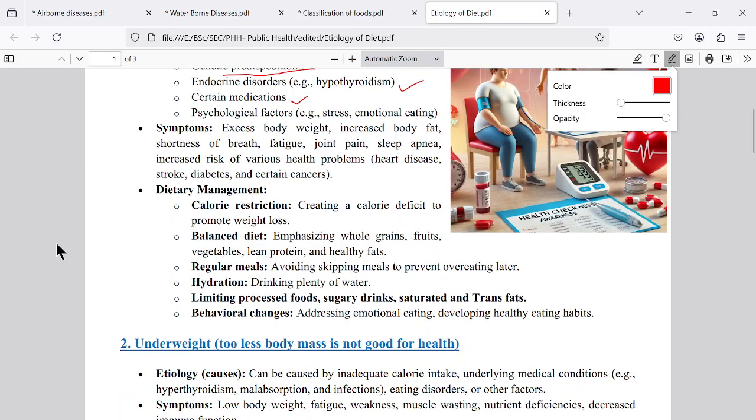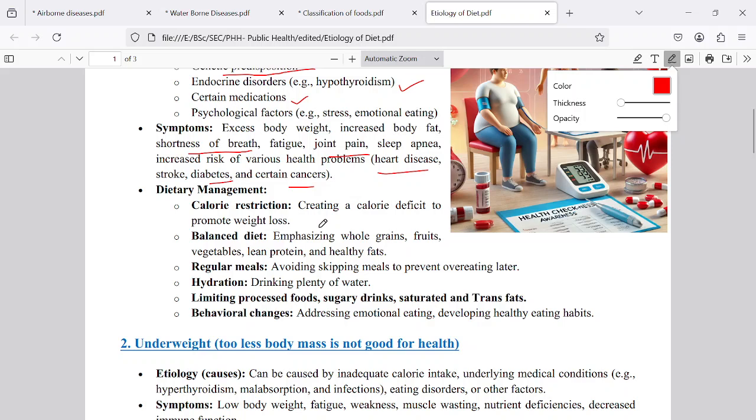The symptoms we know already. Breathing, everything is problematic. The body weight is very high. They do not sit for long time. They do not stand for long time. They do not walk for long time. They do not breathe properly. They have joint pains, bone problems, and many problems. Heart diseases, stroke, diabetes, and many dangerous diseases may also attack these obese people.